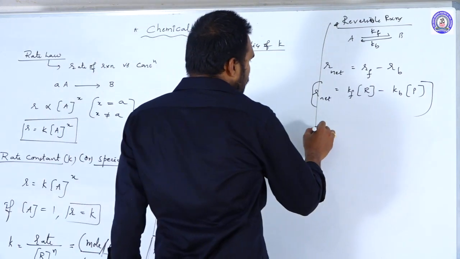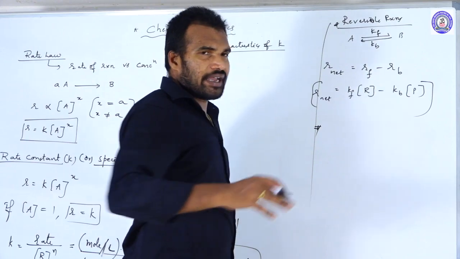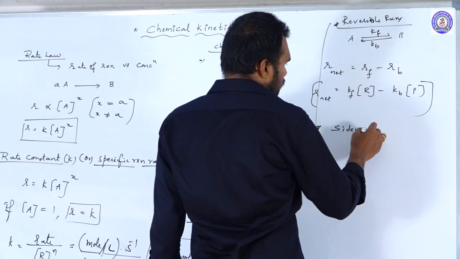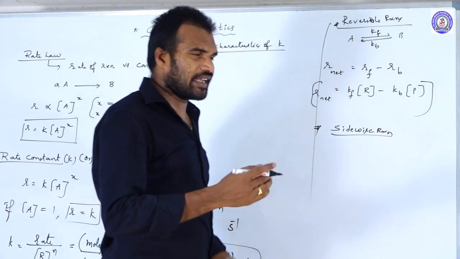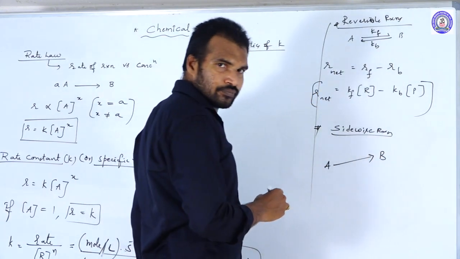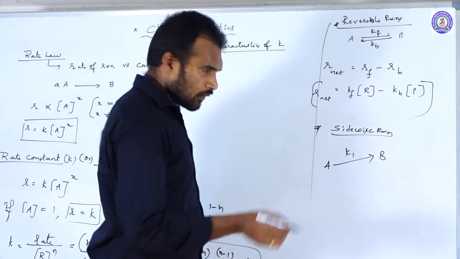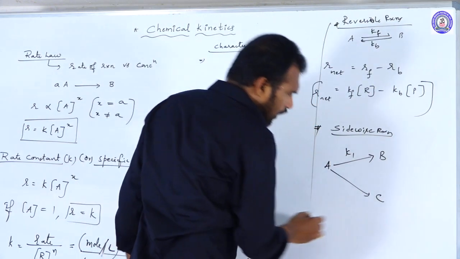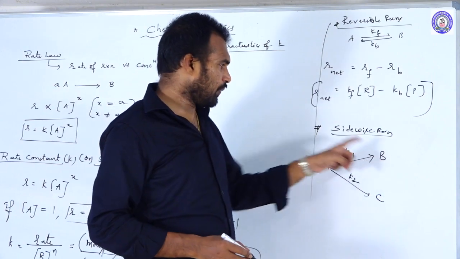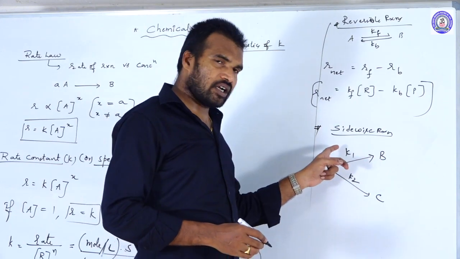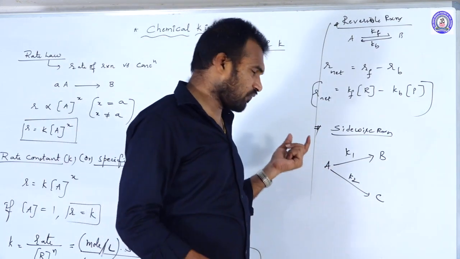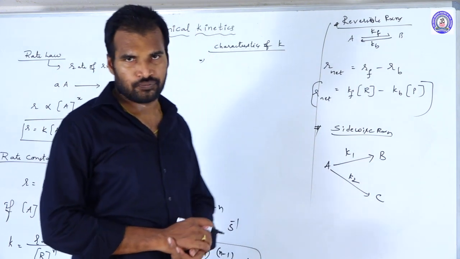Next one. Suppose the reaction is going on in sideways reactions. For example, you take A giving the product B with a rate constant of K1, and the same A giving the product C with a rate constant of K2. So A is giving B and also C, giving B with the rate constant of K1, giving C with the rate constant of K2. Then in that case, what is the rate of disappearance of A? The rate of the reaction with respect to A, if they ask, then how do you write?